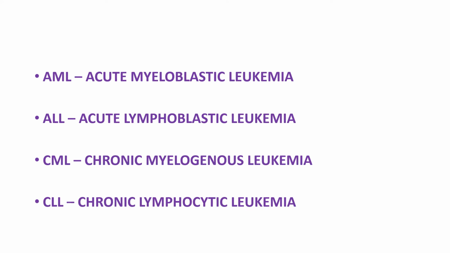Whereas CML is called chronic myelogenous leukemia, and CLL is called chronic lymphocytic leukemia. So you see the difference here in CLL and ALL. In ALL, we're calling it acute lymphoblastic because the lymphoblasts are not developing into lymphocytes, whereas in CLL, we're calling it lymphocytic, just highlighting the importance that in CLL, it is becoming a lymphocyte. It is maturing into a normal lymphocyte.